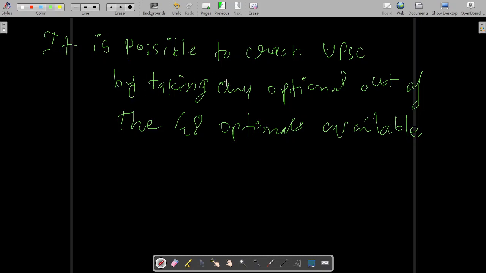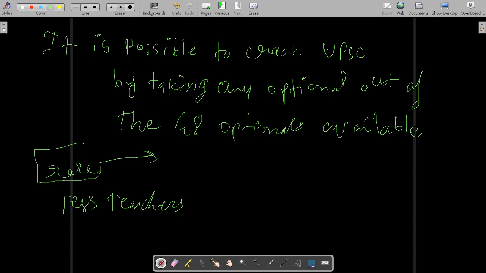No matter how rare the optional is, no matter how few teachers it has, and many such things. Even if the optional is rare but you have interest in it,